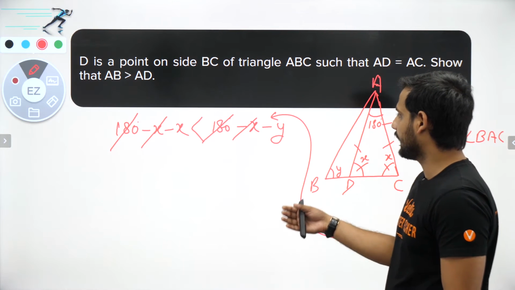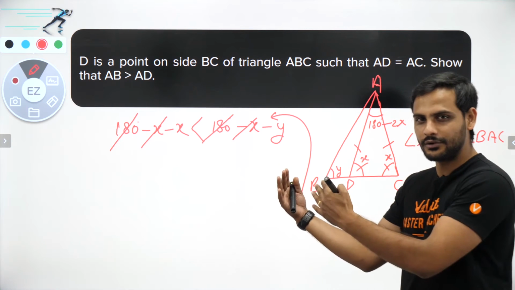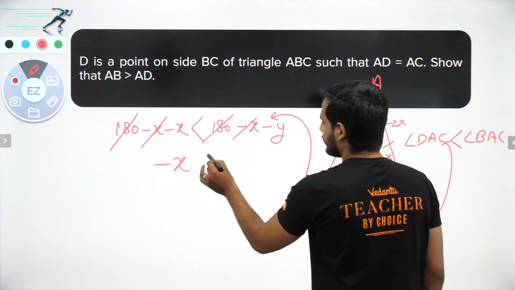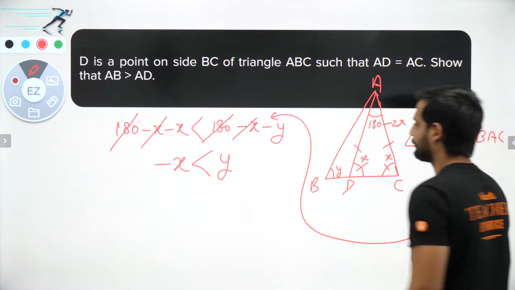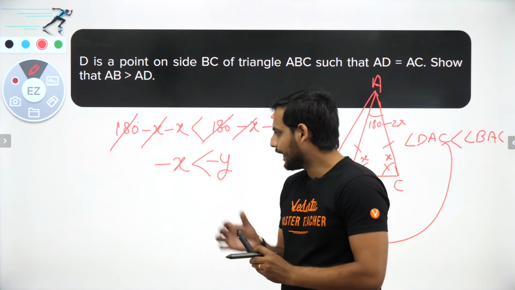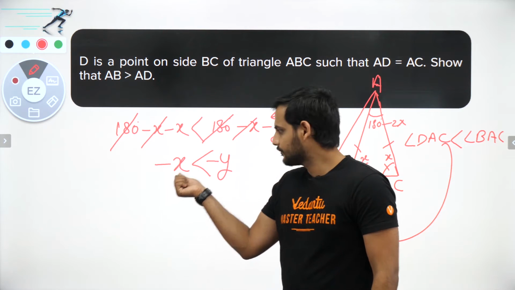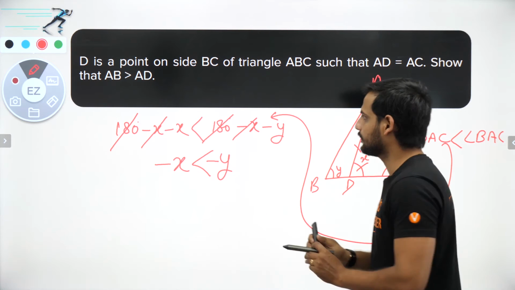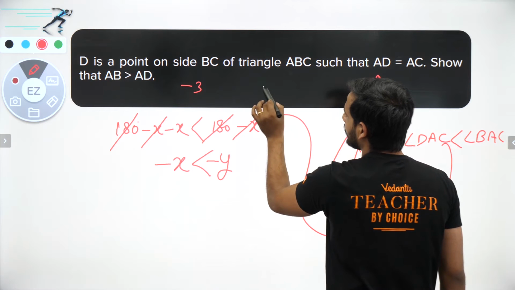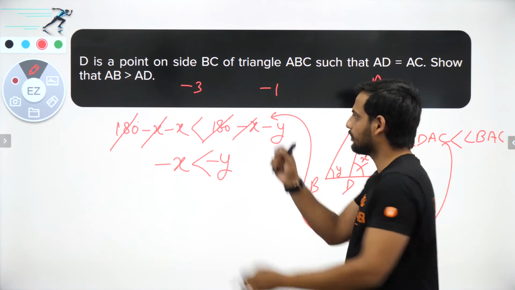We have got minus X is, acha, this inequality will be very tough for you. I will just try to explain it. So what we have got, bachcho, is minus X is smaller than minus Y. Now tell me one thing, bachcho, this negative number is smaller than this negative number. What does it mean? Suppose I tell you minus 3 and let us say minus 1, which one is greater? All of you know that minus 1 is greater.